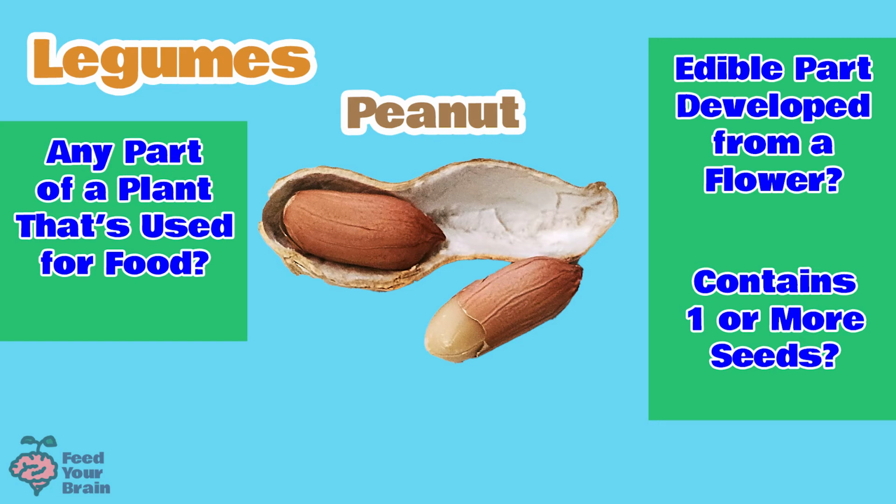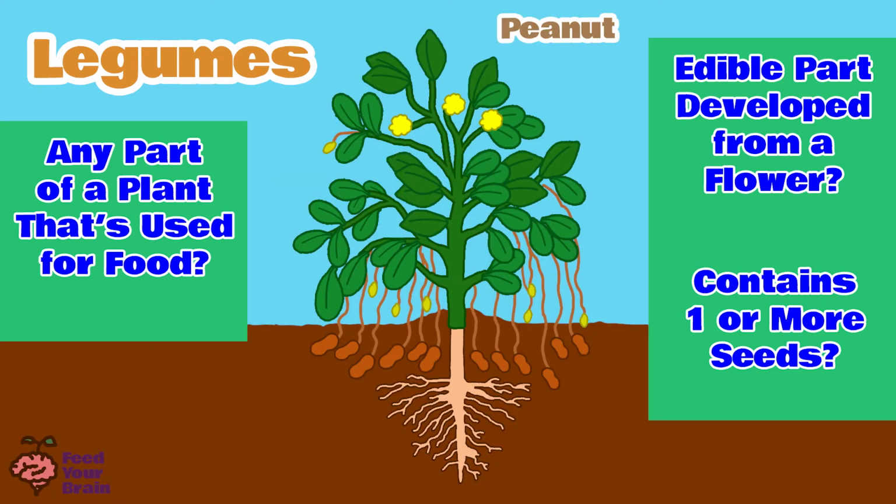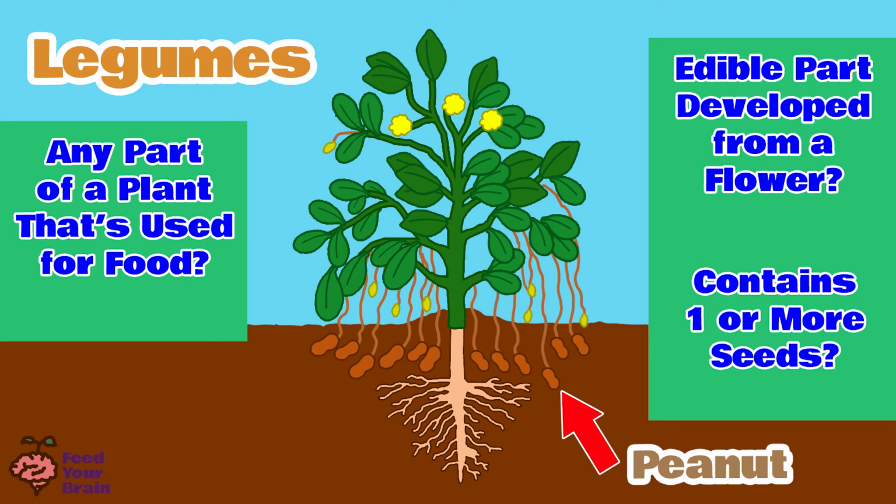It's the peanut. Growth of the peanut is very interesting. It's a legume because it is a pod with seeds in it, and it's grown from a flower, and we eat the seed. Let's look at an illustration of a peanut plant. Peanuts are very unique, because their pods do not stay attached at the stem like bean pods. Once the peanut flower becomes fertilized, a peg is formed attached to the developing peanut pod. The peg is this long thin tendril. And then the peg grows down towards the ground. And then the peg enters the soil, and then down in the soil, the peanuts are formed inside the hard shells.